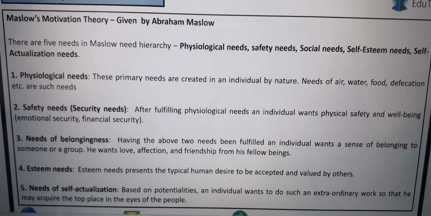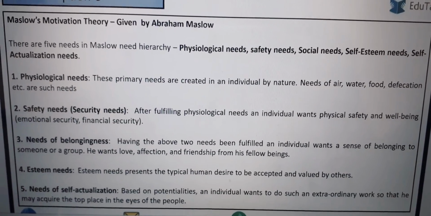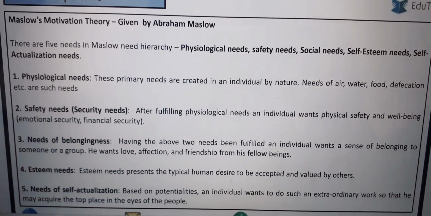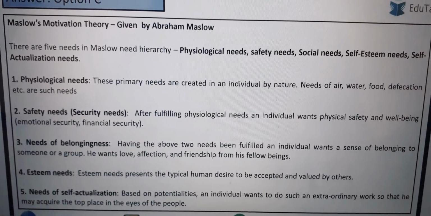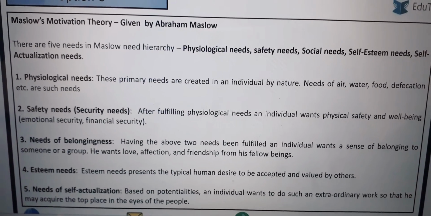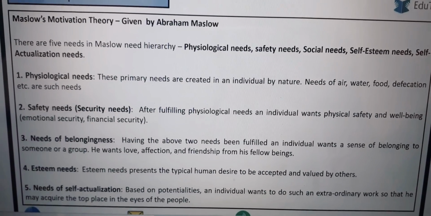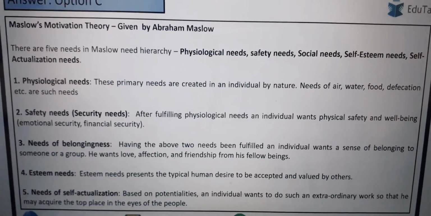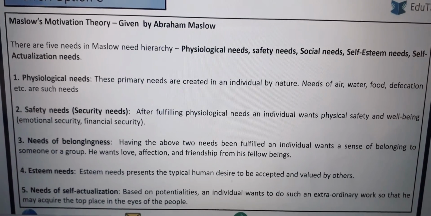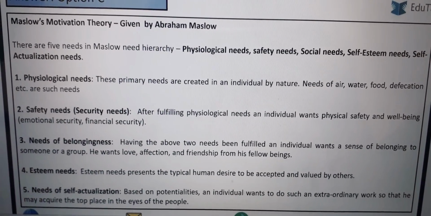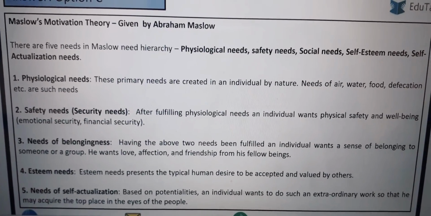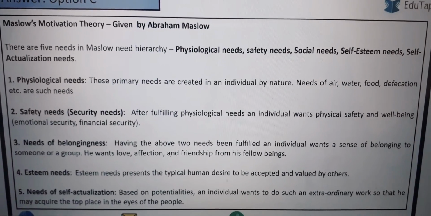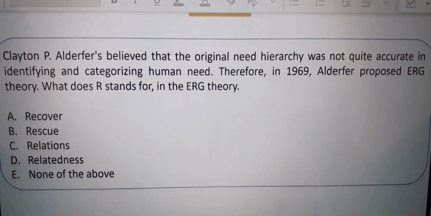Esteem needs present the typical human desire to be accepted and valued by others. Needs of self actualization: based on potentialities, an individual wants to do such extraordinary work that he may acquire the top place in the eyes of the people. So I hope you understood this. It's very easy. Now let us go to another question.